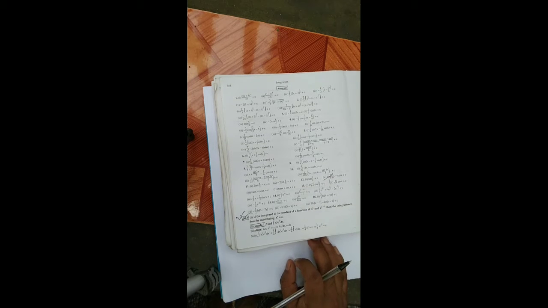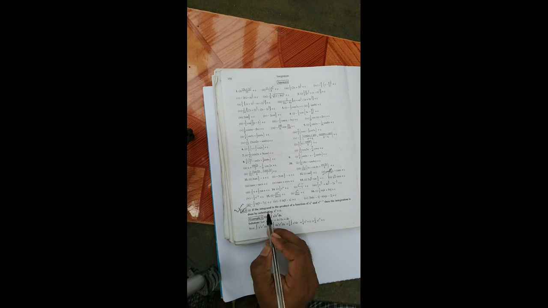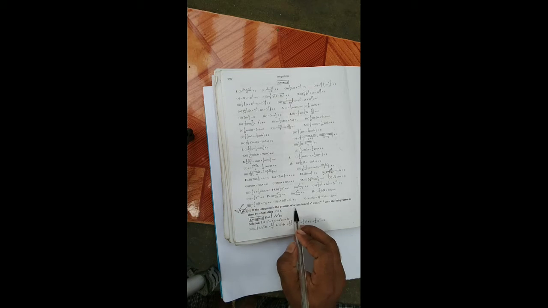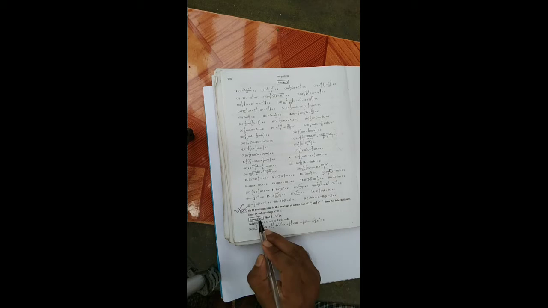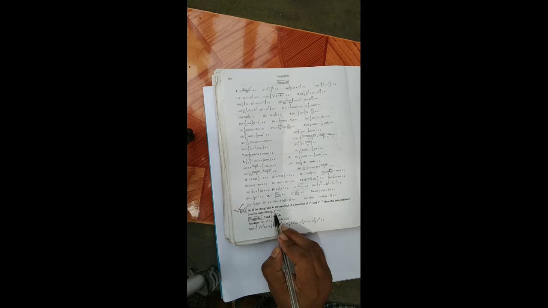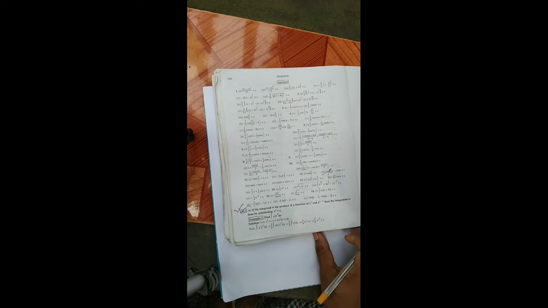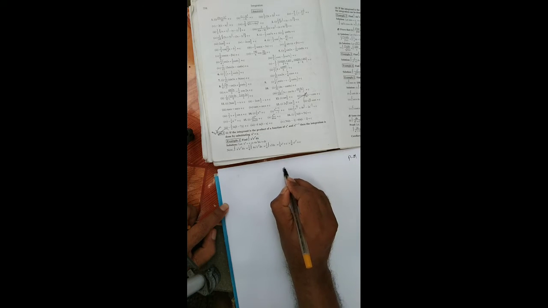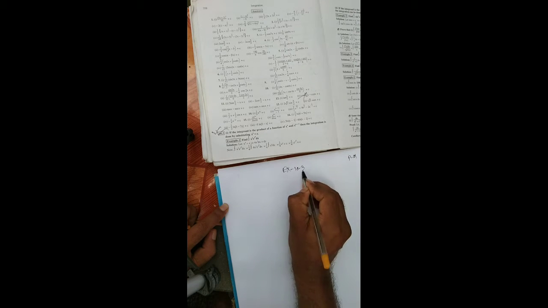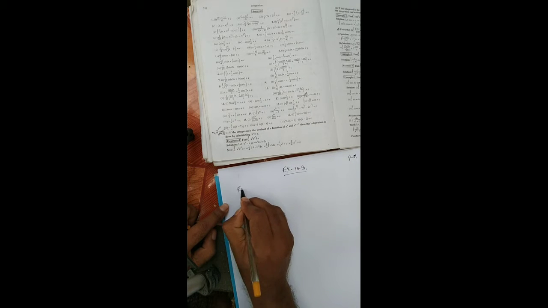Today's lesson, exercise 10.3. If the integrand is the product of a function of x to the power n and x to the power n minus 1, then the integration is done by substituting x to the power n equal z. Now for example, exercise 10.3. Now first rule, Rule 1.